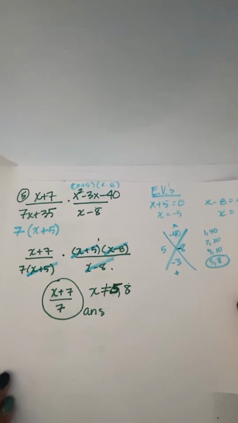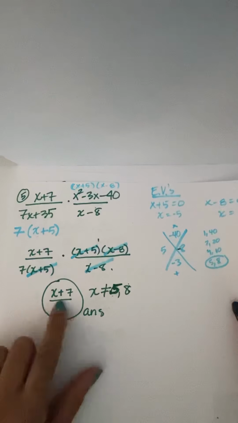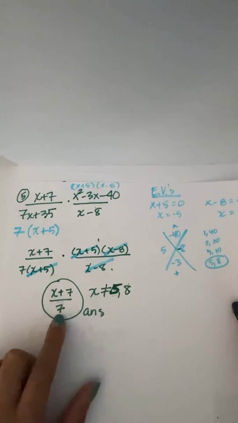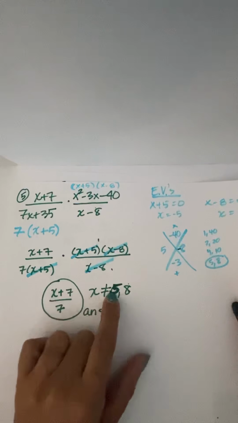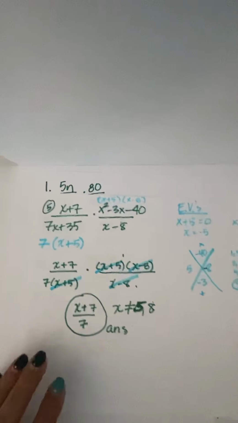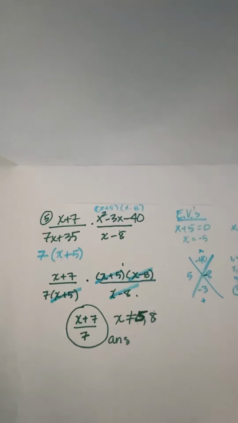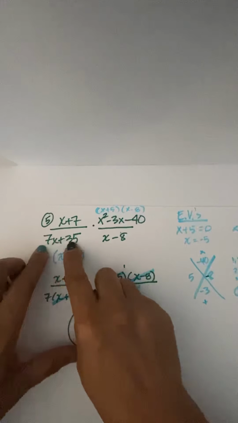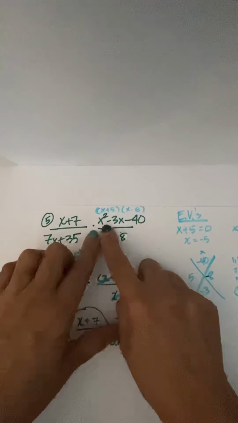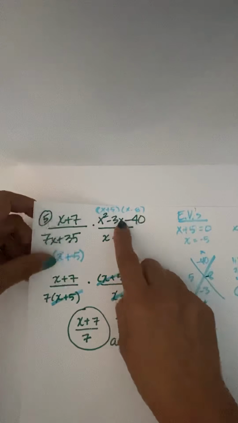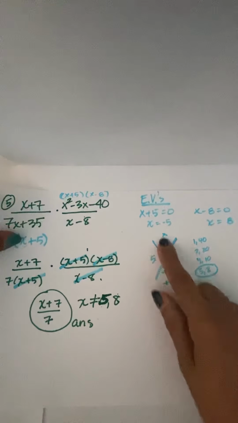So you're ready to get the solution. So here was the final answer. x plus 7 over 7. Excluded values are negative 5 and 8. So let's go back and take a look at this problem. So I had to factor out my GCF of 7 here, and then here I had to factor. So I just did the simple X method.